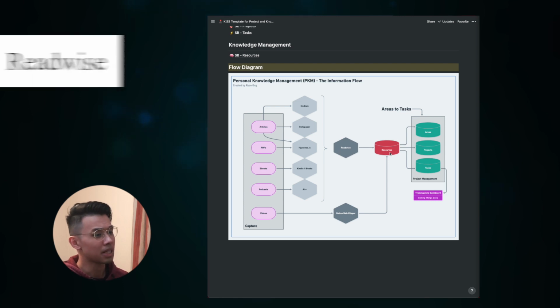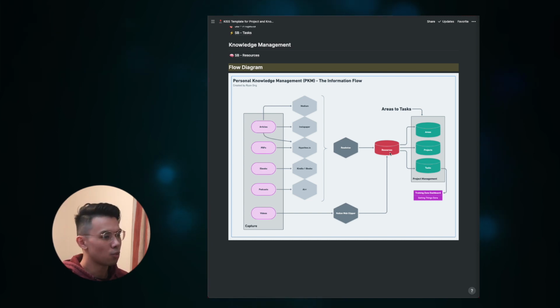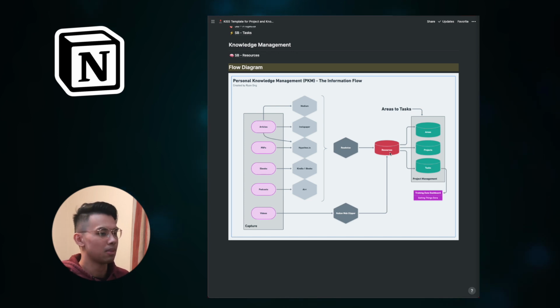Now Readwise is a beast. It syncs up all your highlights from different sources of information into a single place. And with the Notion integration, these highlights will automatically appear in your Notion. Notion Web Clipper is similar to bookmarking, except the information in links are saved into our second brain in Notion.